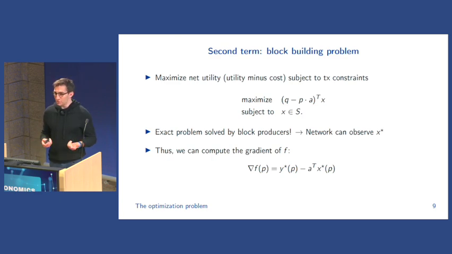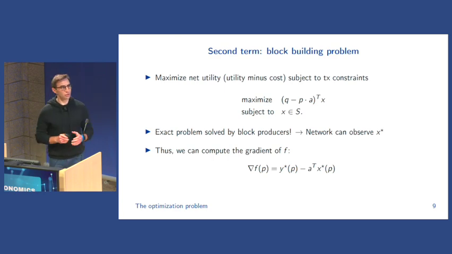Putting these together, we can compute the gradient of the dual function f. That gradient is going to be first this y star, which is a function of p and falls directly out of the conjugate function, so think of this as something easy to compute, plus essentially just the resource usage of the previous block.